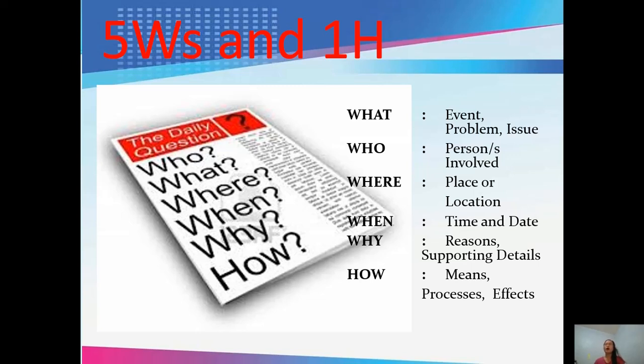So we need to write the different supporting details in our event, problem, or the issue that we write. Okay, next, how means the processes, the effects. So the 5 W's and 1H: what, event, problem, issue; who, persons involved; where, place or location; when, time and date; then why, reason, supporting details; and how means processes or the effects.